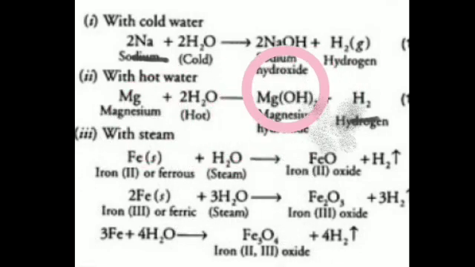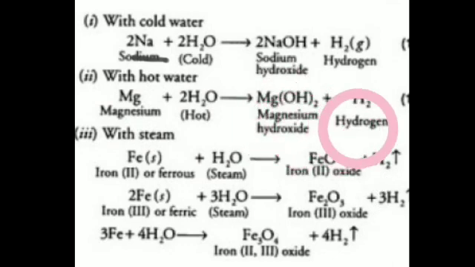This takes place with hot water and the products formed are magnesium hydroxide and hydrogen, while the reaction with steam in the case of iron forms ferrous oxide or ferric oxide, depending upon the amount of steam that has passed.